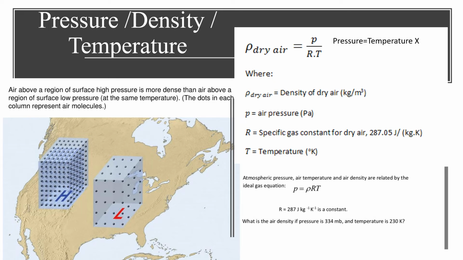So we can see that the surface high pressure area is where we often find an anticyclone situation, and a surface low pressure area somewhere in the mid latitudes we also call a cyclone.